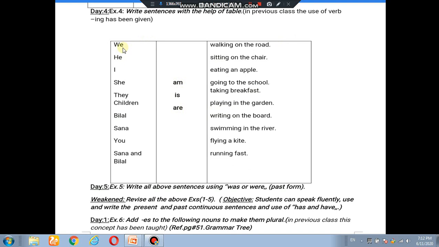Like for we, we use are. We are walking on the road. He is sitting on the chair. I am eating an apple. She is going to the school. They are taking breakfast. Children are playing in the garden. Bilal is writing on the board. Sana is swimming in the river. You are flying a kite. Sana and Bilal are running fast.